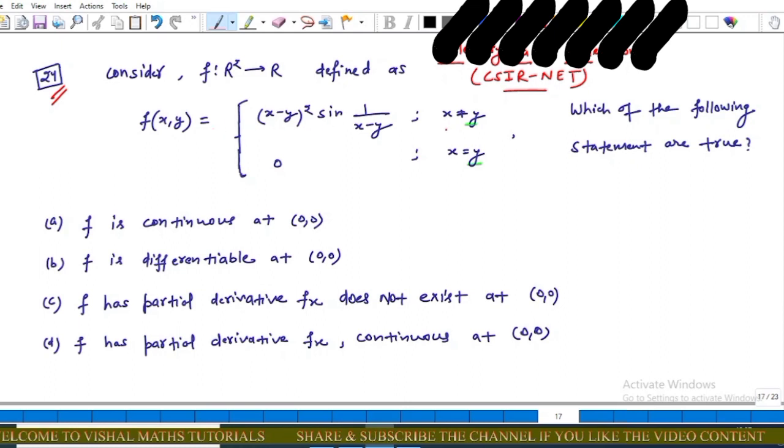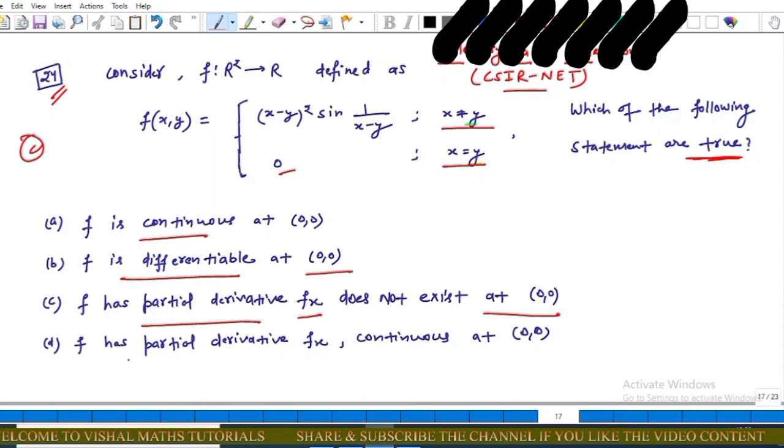Question 24: consider f from R2 to R defined as f(x, y) is equal to (x minus y) whole square times sine of 1 upon (x minus y) for x not equal to y, and for x equal to y the function value is 0. The question is which of the following statements are true, and this question is from part C. In this question we have to find out the true options. Okay, and the options are: f is continuous at (0, 0); f is differentiable at this point; f has a partial derivative fx that does not exist at (0, 0); and the fourth option, f has a partial derivative fx continuous at (0, 0).